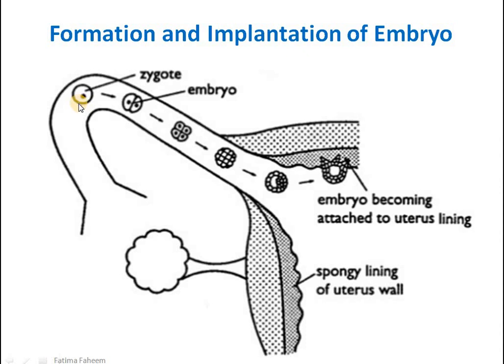The zygote is a single cell which is formed by the fusion of male and female gamete. If you remember, gametes are haploid, so this zygote is formed by the fusion of two haploid cells. Zygote itself is diploid. So now zygote will undergo repeated mitosis. If you can see, one cell is divided into two and then into four and so on. The ball of cells which is formed is now labeled as embryo, and embryo will attach itself to the uterine lining or the endometrium. This lining is quite spongy and is richly supplied with blood capillaries.